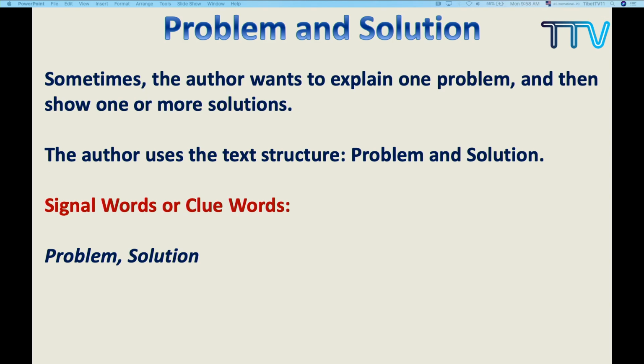Sometimes the author wants to explain one problem and then he puts up one or more solutions. So for that, the author uses the text structure called problem and solution. Again, you see, this is totally different from the above three. Each text structure is unique in its own way. Now, some of the signal words, it's very simple: problem and solution. Whenever you come across these words in a small passage, you will get some idea that this is a problem and solution text structure. You got it?